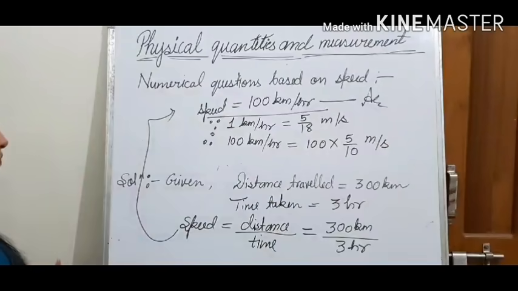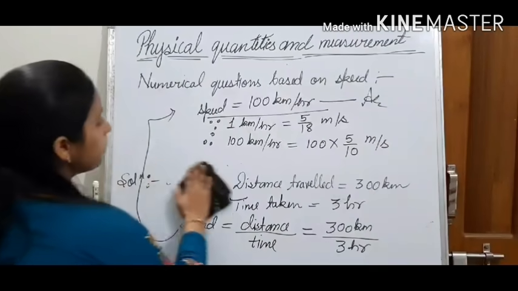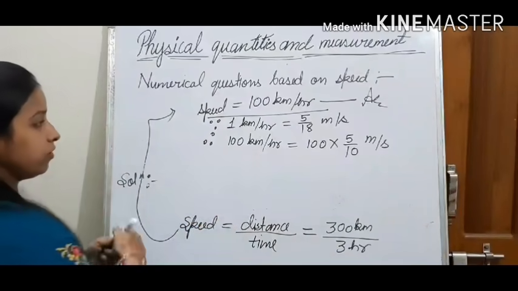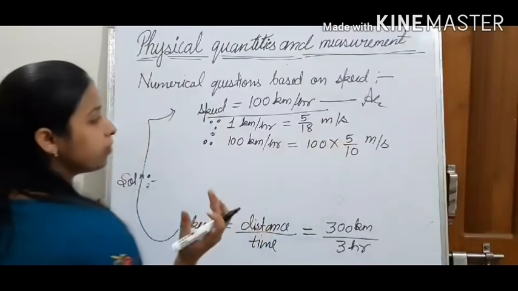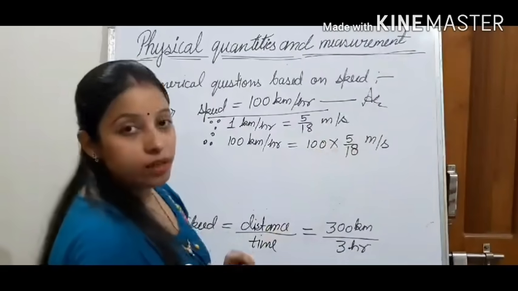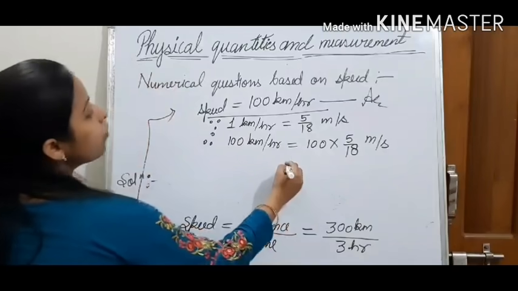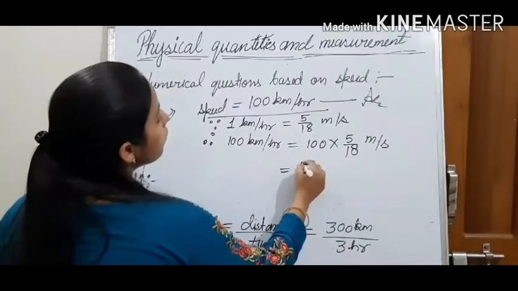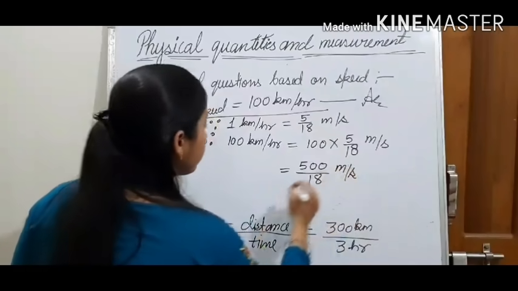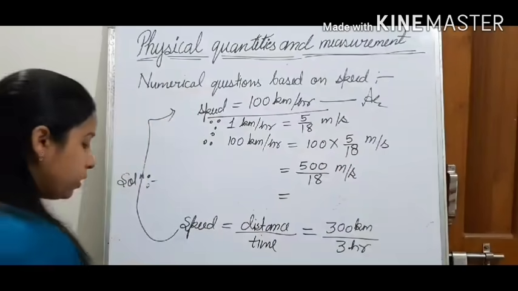Now, 5 into 100 will be 500 upon 18 meter per second.